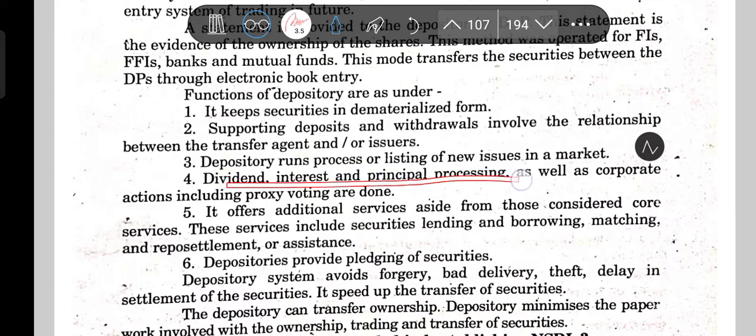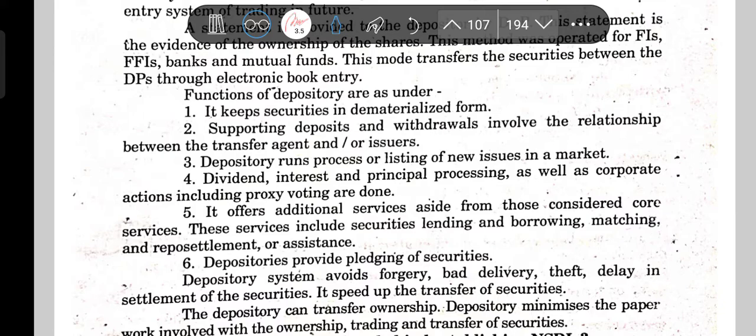Dividend, interest and principal processing, as well as corporate actions including proxy voting, are done. This one is very important: dividend, interest and principal processing, even corporate action, is done, and proxy voting is also done through this depository system. It offers additional services aside from the core services, like lending and borrowing, matching and repostlement.